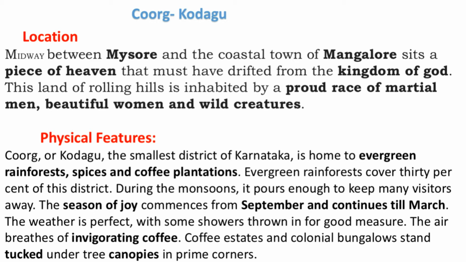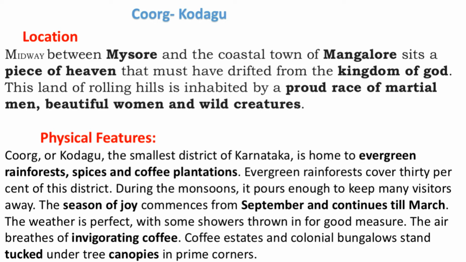So that particular place might be looking very beautiful. This hill station is inhabited, meaning the people who live there belong to a proud race of martial men.